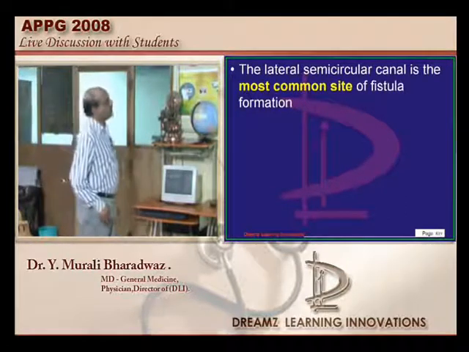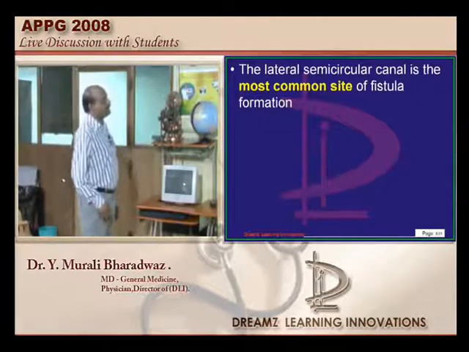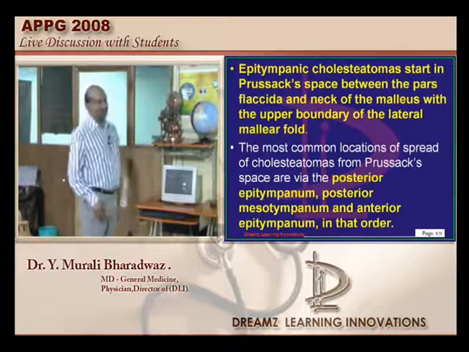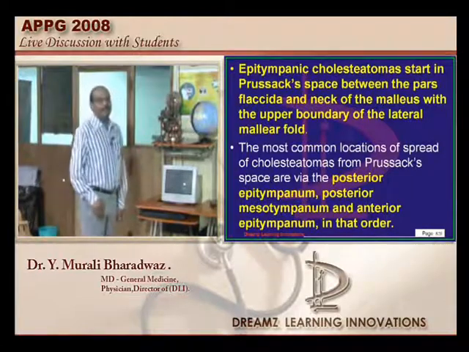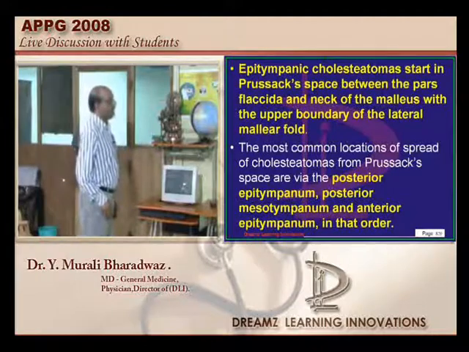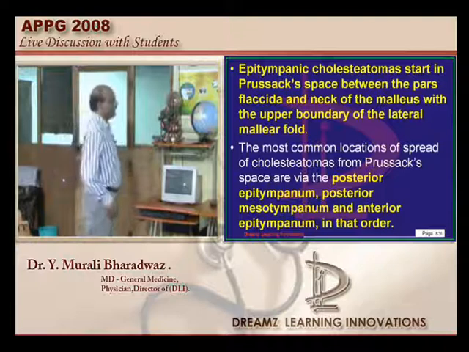It is the lateral semicircular canal. Now, epitympanic cholesteatoma starts in Prussak's space, which is there between the pars flaccida and the neck of the malleus, with the upper boundary of the lateral malleolar fold, and from there they will spread. From there it will be spreading to posterior epitympanum, posterior mesotympanum, and anterior epitympanum in that order, is what needs to be remembered.